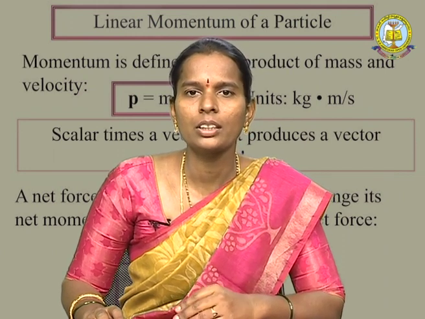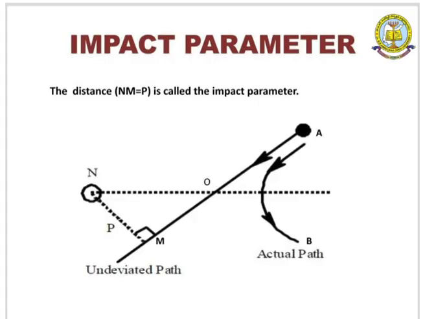And the next one is impact parameter. So, what is the impact parameter? Let us consider a positive particle, like a proton or an alpha particle. The proton is approaching in a straight line toward the nucleus. Both the alpha particle and the proton are positive particles.